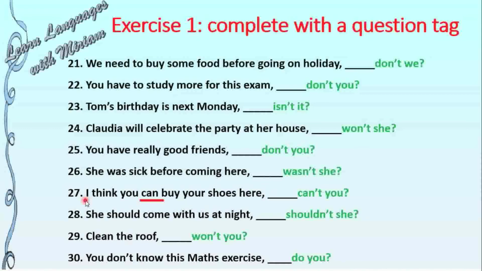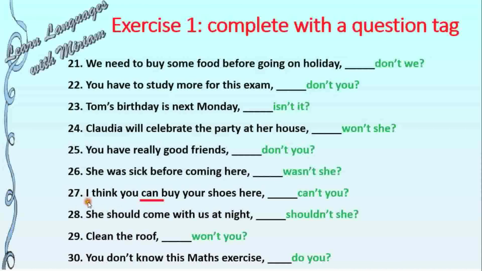When I'm saying I think, I use the main verb of this sentence, not the auxiliary verb of think. So I use can. If I said you think, then I would say do you, but in this case, no,